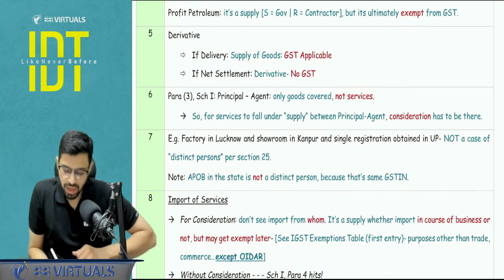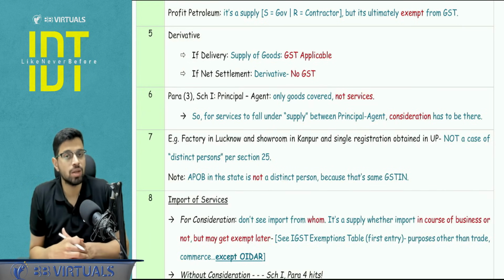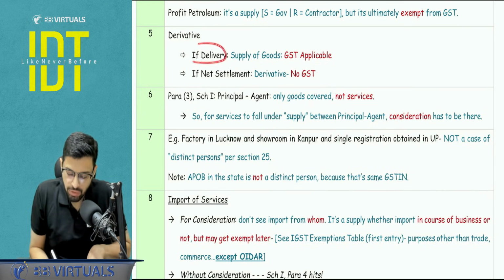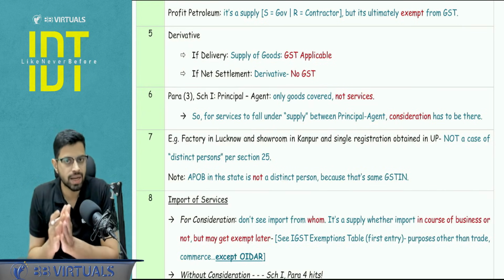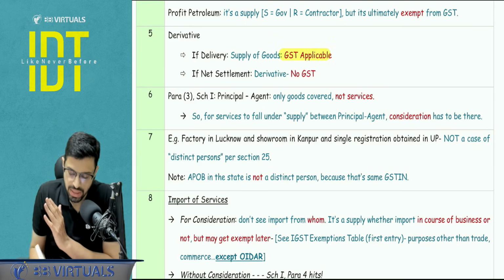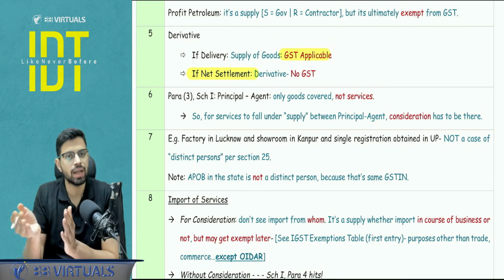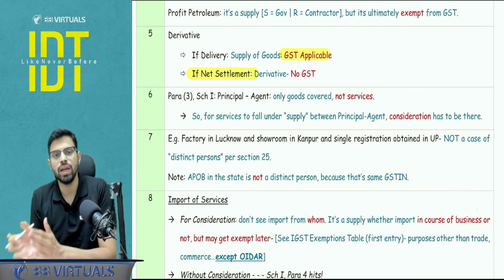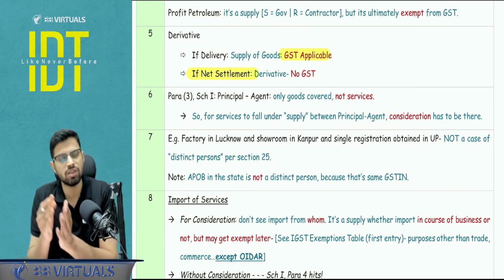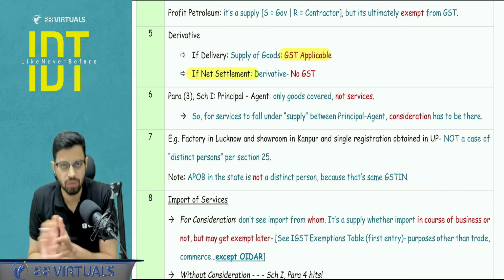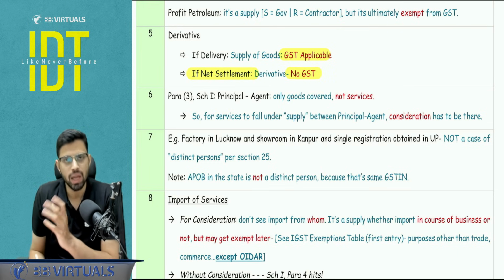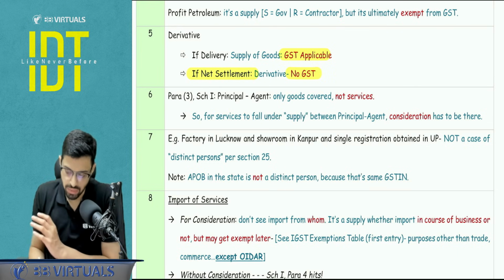Next, derivative. It can be asked as one of the transactions in your 14 marker question. If there is a delivery of the underlying commodity, you consider it as a supply of goods and you will be charging the GST. If there is a net settlement, it will retain the nature of a security, and security means derivative, and derivative is a form of security as covered in the definition of security, hence no GST. Okay, because securities are neither goods nor services.